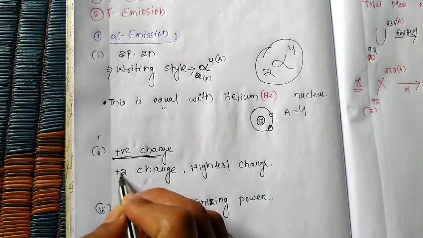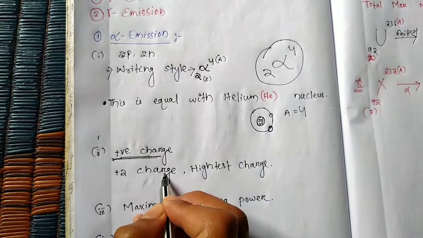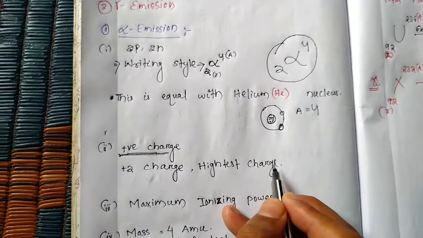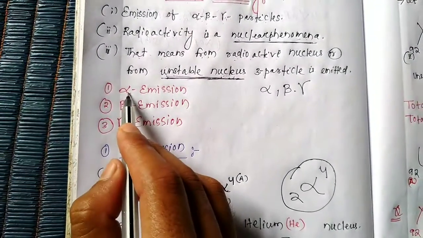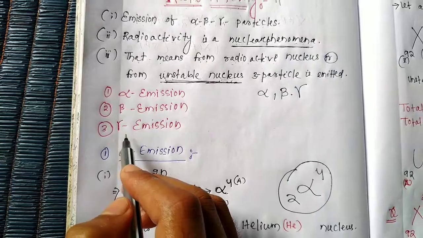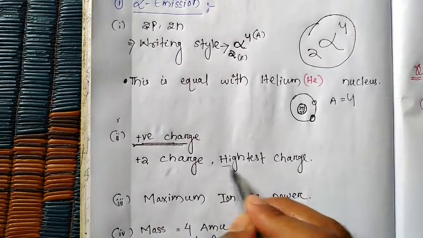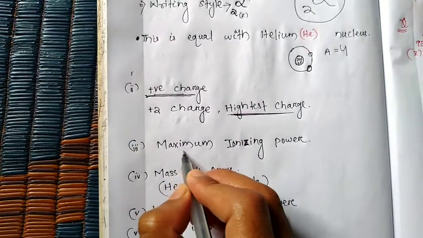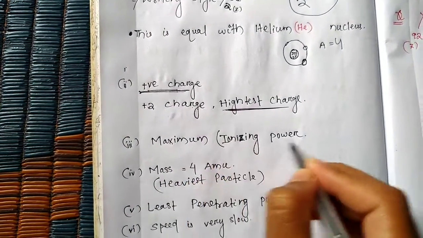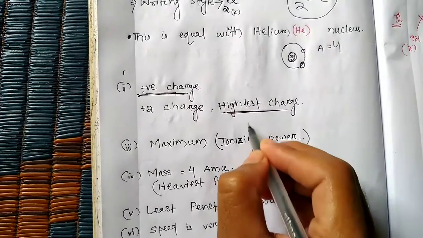Alpha particle is positively charged, and 2 protons means plus 2 positive charge. Alpha particles have plus 2 charge, and this is the highest charge among alpha, beta, gamma particles. Then students, the alpha particle has the maximum ionizing power.